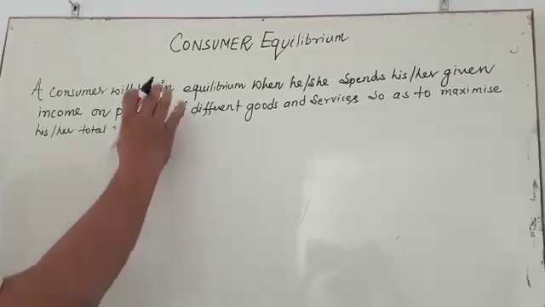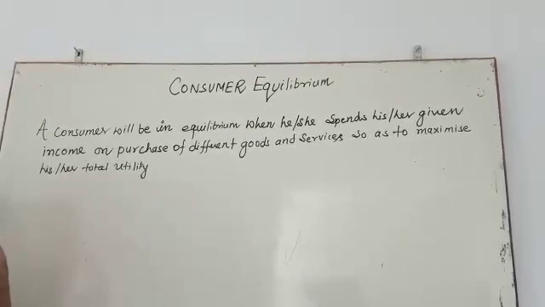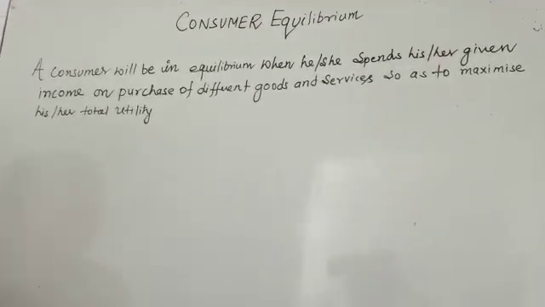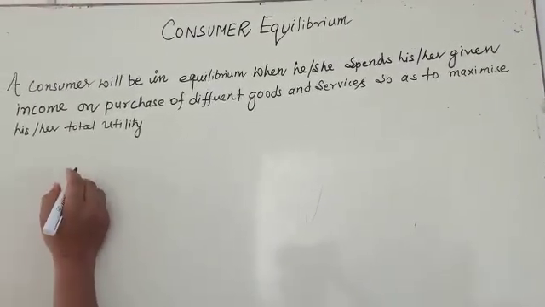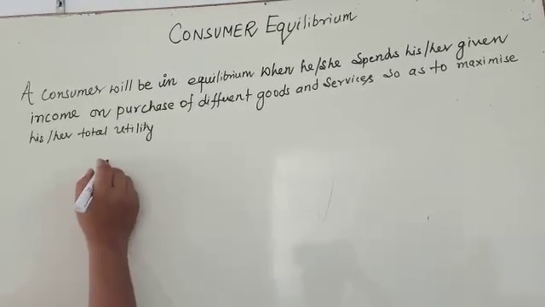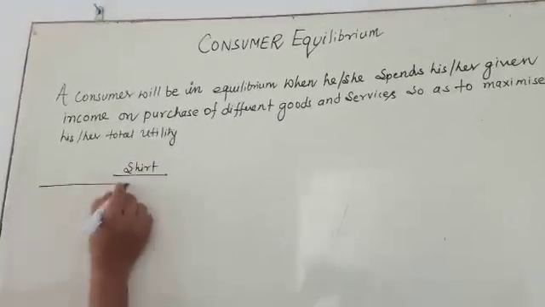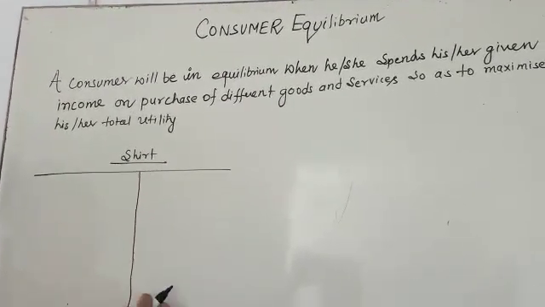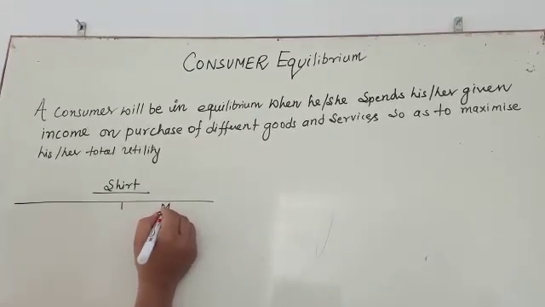I am going to explain this law with the help of one example. Suppose you have some amount and you are going to purchase a shirt. The utility of the shirt I am going to measure in terms of rupees, that is called marginal utility.